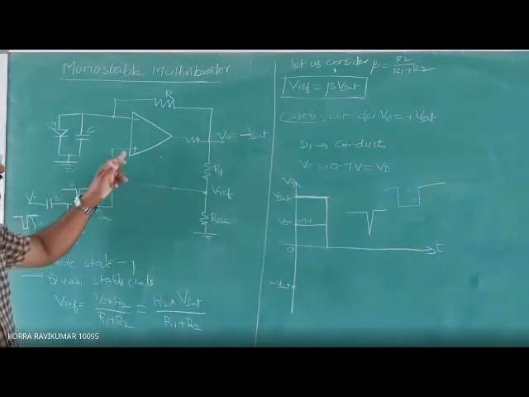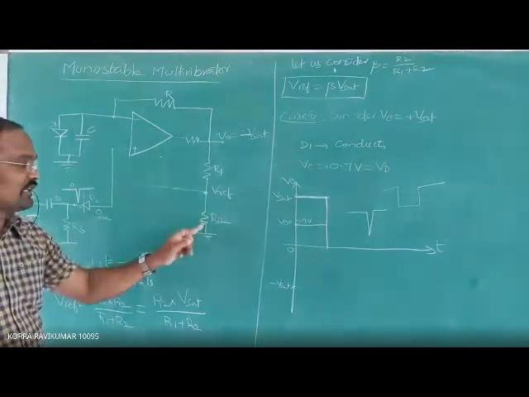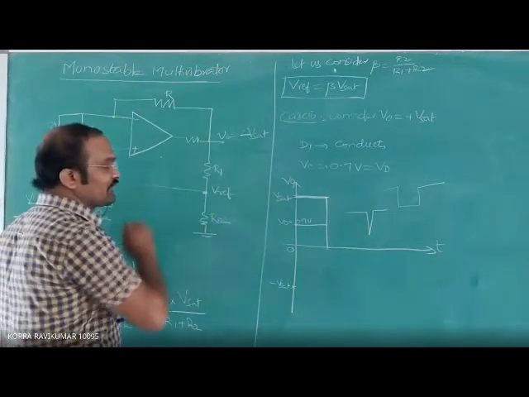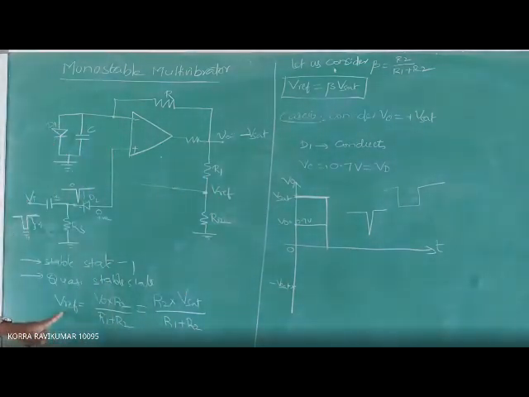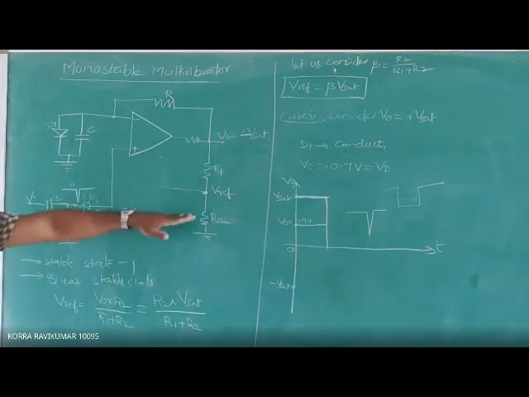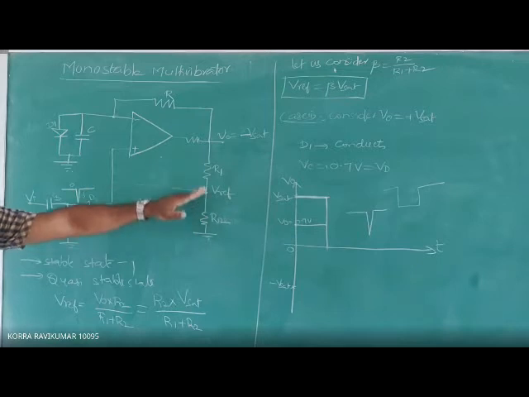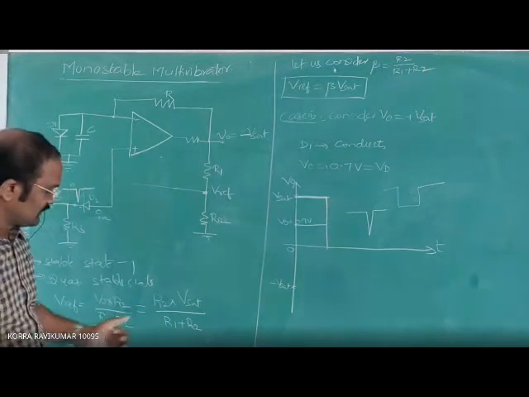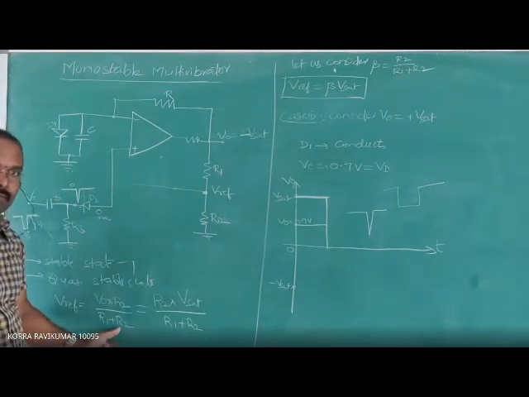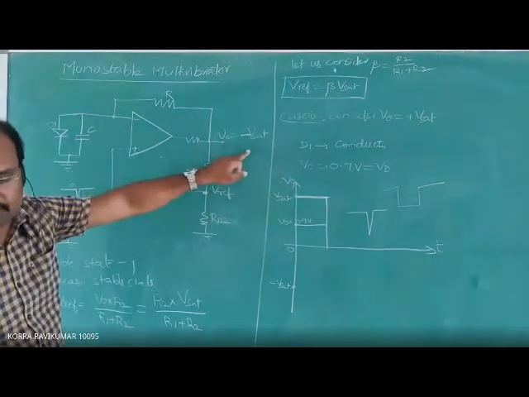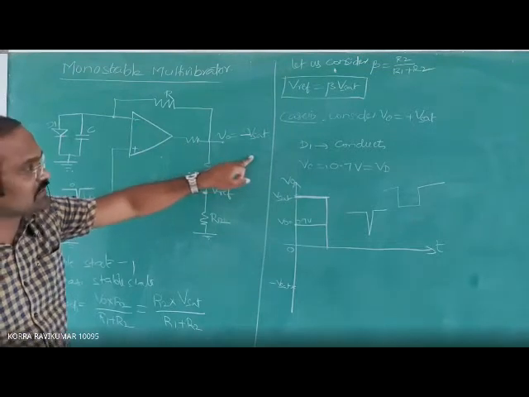And at the same time, at the non-inverting terminal, there is a voltage divider network, a combination of R1 and R2. If you calculate the reference voltage here, we already derived the relation: V reference equals V0 into R2 by R1 plus R2. That is output voltage into opposite resistance by total resistance, the voltage division rule. But here, in case 2, V0 is equal to minus Vsat.